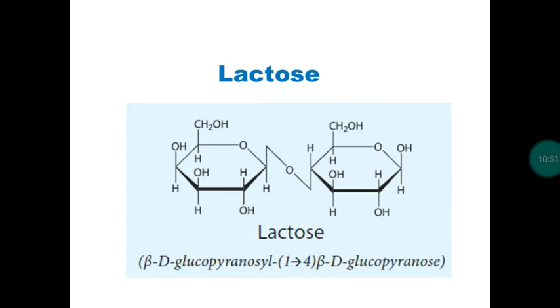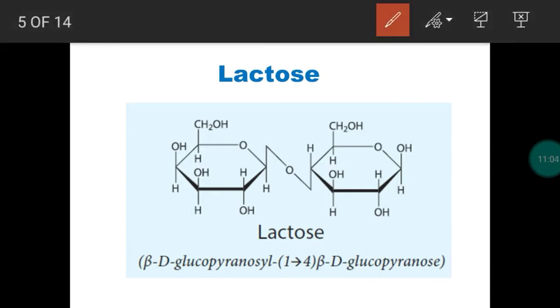We take another disaccharide. This is lactose. As we know, the disaccharide lactose is obtained from milk. So this is also called milk sugar. And what are the components in lactose? As usual, we have two monosaccharide units. Both are similar, beta D glucose, right? So both the monosaccharides are beta D glucose.